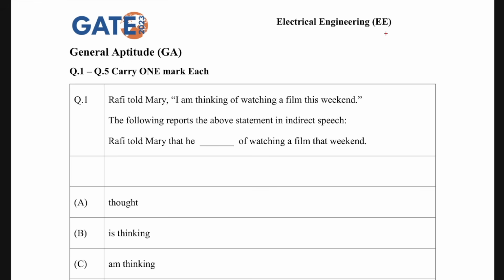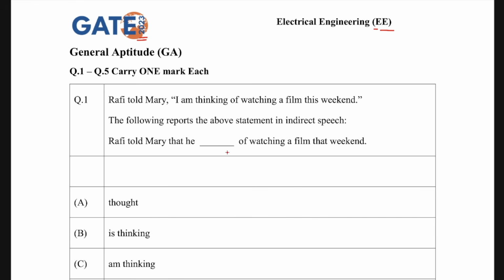I have taken the electrical engineering question paper of the GATE 2023 exam. This is the general aptitude part, and let's start with it. The first question is from the English section. It says that Rafi told Mary, "I am thinking of watching a film this weekend." The following reports the above statement in indirect speech: Rafi told Mary that he dash off watching a film that weekend.